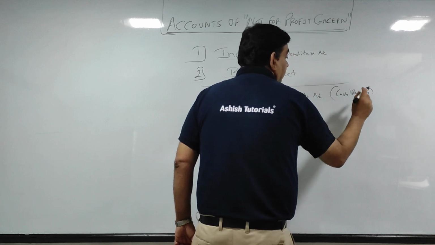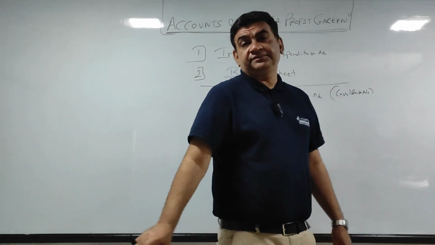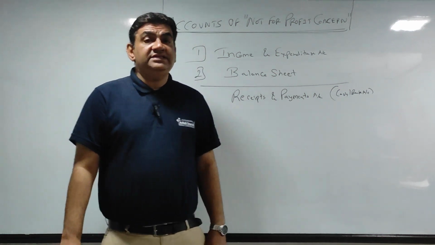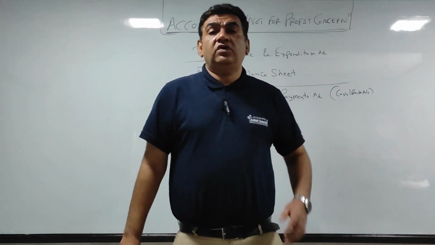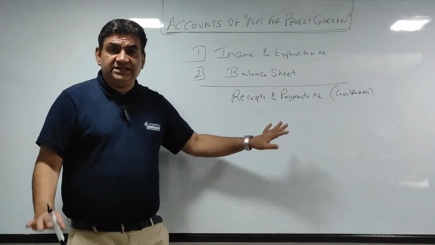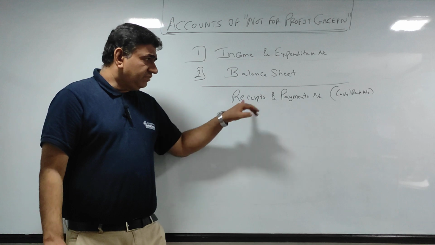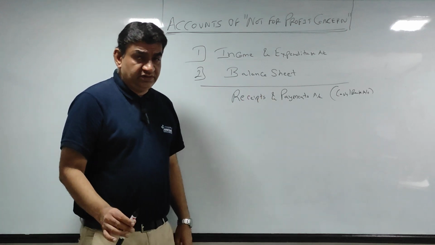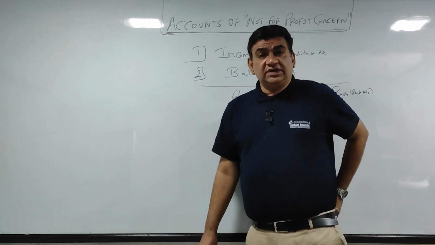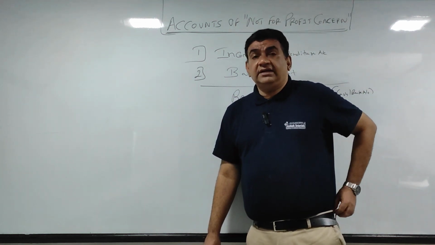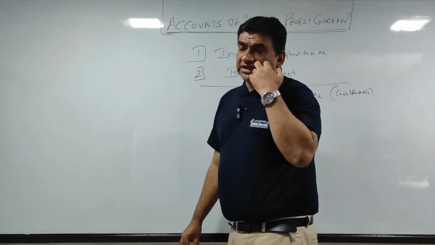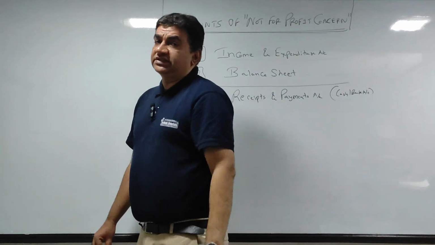Where the money came from during the whole year, where we made payments, what the opening balance was at the start of the year, and what the closing balance is at the end of the year, that summary is put in an account called the receipt and payment account. So the receipt and payment account will be given in each and every question, and from that you have to pick up each and every item and do the posting accordingly. How to do it, I'll show you in the sum.